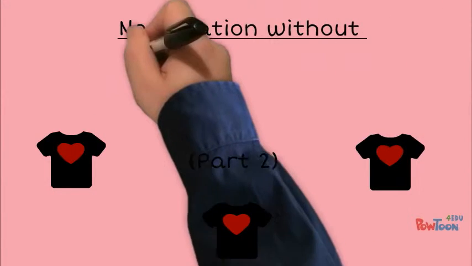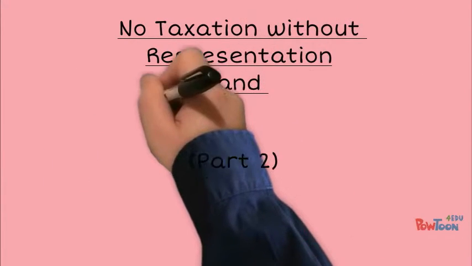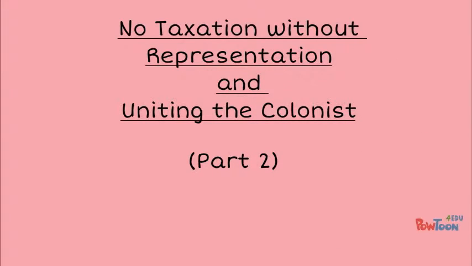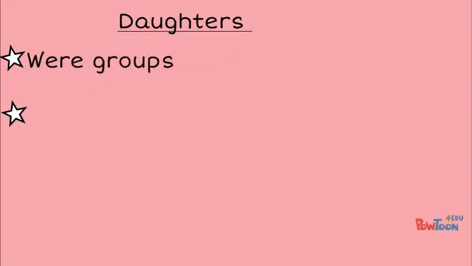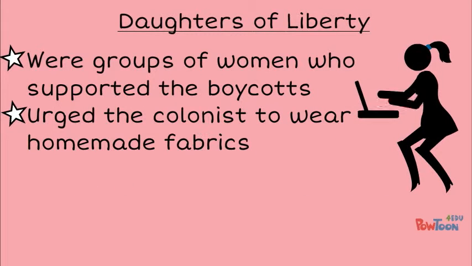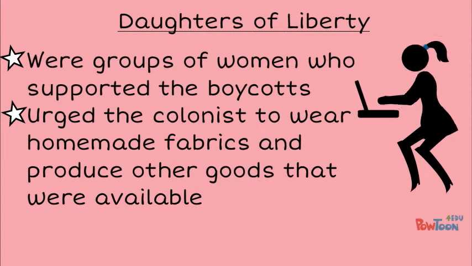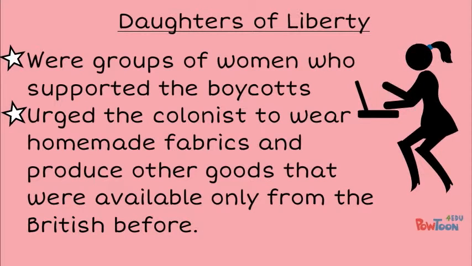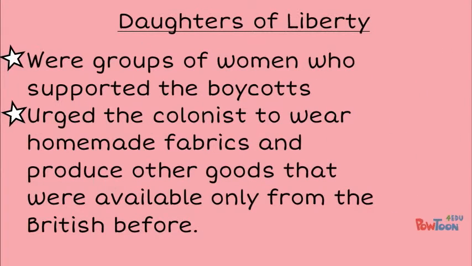Today's lesson is called No Taxation Without Representation and Uniting the Colonists, Part 2. The Daughters of Liberty were a group of women who supported the boycotts. They urged the colonists to wear homemade fabrics and produce other goods that were only available from the British before.